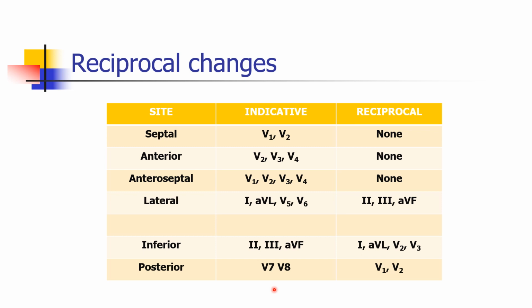Imagine that somebody has a posterior myocardial infarction and there will be ST elevation in the V7, V8 leads. V1, V2 are exactly opposite, or diametrically opposite, to V7 and V8. If there is ST elevation in V7 and V8, there will be ST depression in V1 and V2. So please remember this. So we are going to diagnose posterior myocardial infarction by looking at leads V1 and V2.